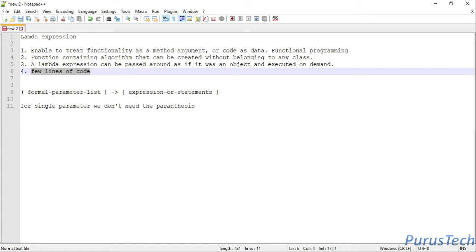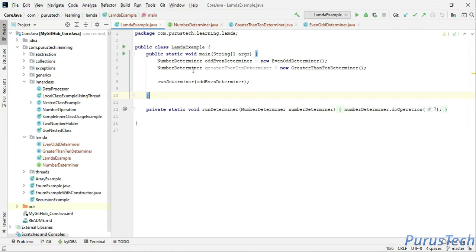Let's say before the Lambda expression we were using some 10 lines of code. With the Lambda expression, it might be 5 lines of code. In this Lambda example, what I wanted to achieve is: if I pass a number, let's say 7, I want to fetch whether this number is odd or even, and whether it is greater than 10 or not.